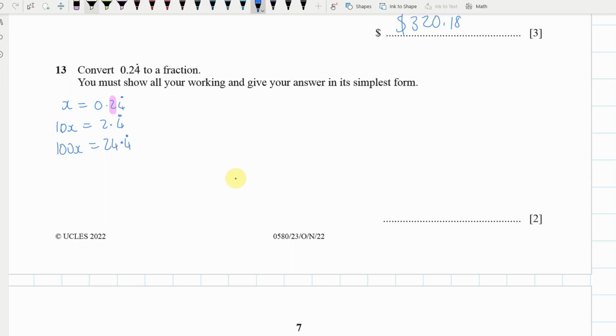And now we're at the right place that we can start subtracting, because after the decimal point we've got exactly the same thing. So we go 90x, so we're doing this one take away this one. Now 24.4 recurring take away 2 is 22, and therefore x is 22 divided by 90, and we can simplify that, which we must do, and some of you didn't, to halve both of them, 11 over 45, and that should be our final result.